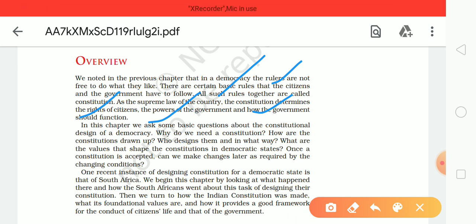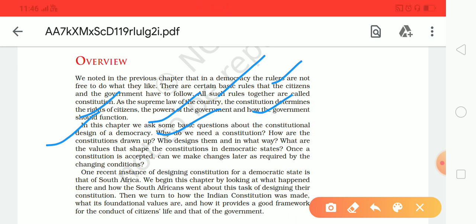So in this chapter, we will discuss some basic questions related to the design of a constitution for a democratic nation: why we need a constitution, and how constitutions are drawn up.